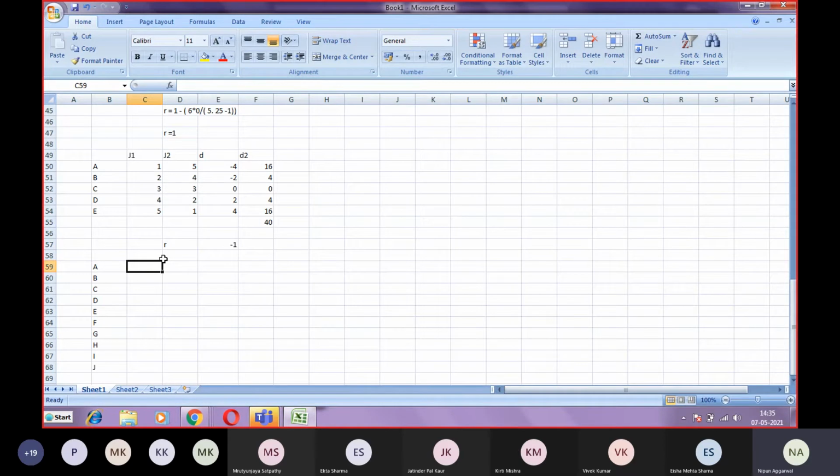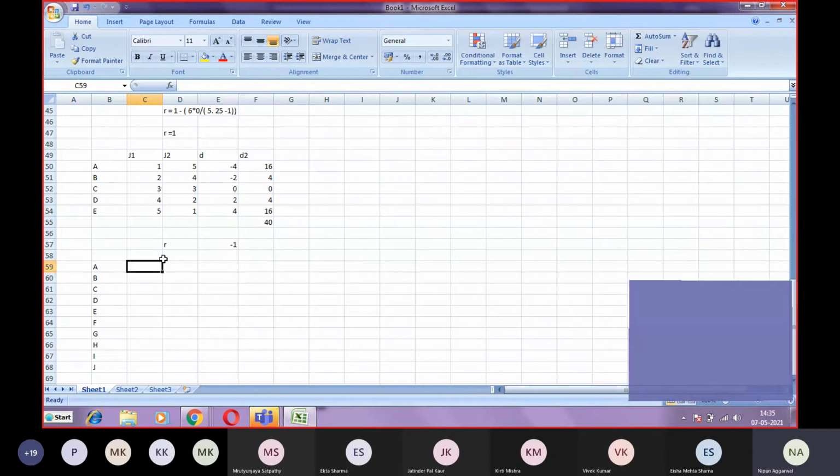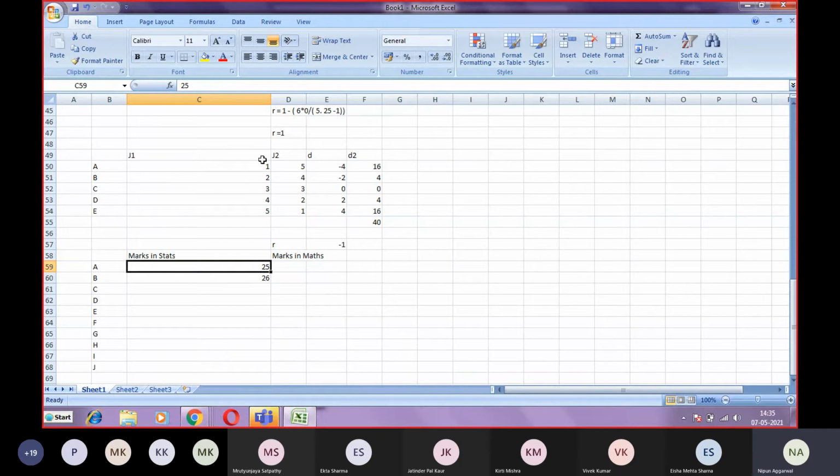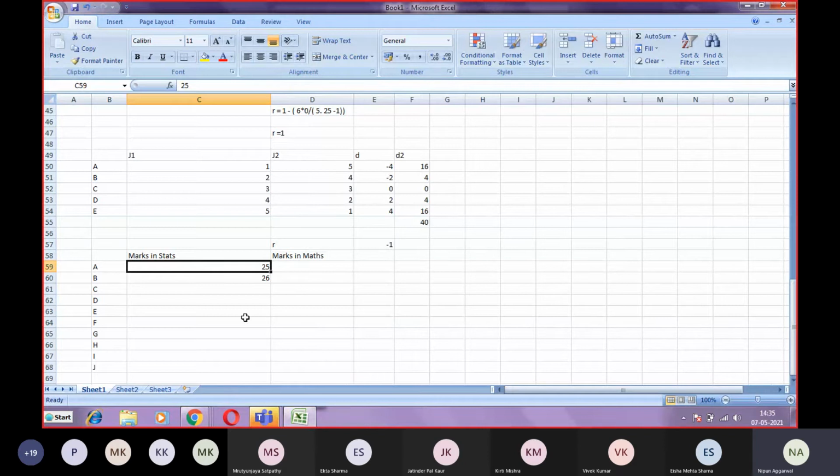So suppose we are given the marks data, and the question is we have to calculate Spearman's rank correlation. So you first have to convert your data into rank form. Let's suppose this is the second modification of the same. You are given the marks data now. So 10 students have these marks, let's suppose this is the marks in stats, and the other one is the marks in maths. So suppose there are two subjects, maths and stats. You are provided with the marks, not with the ranks.